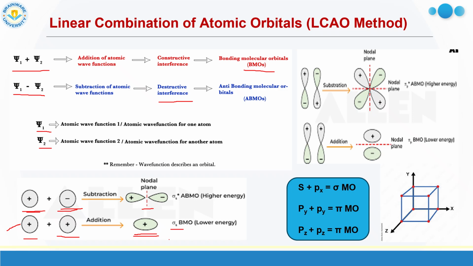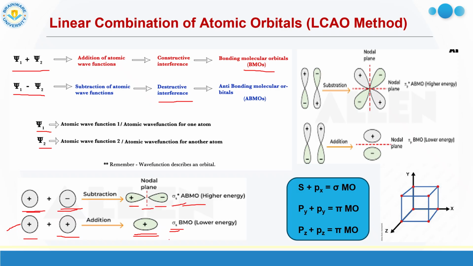So at the nodal point, there will not be any probability of finding an electron or orbital. You can see on the opposite side of the node, there is opposite symmetry. On the left side is positive symmetry, the right side lobe is negative symmetry. So this type of MO is formed. This is the unstable MO, and this is the antibonding MO, and as the bonding MO was sigma, it is the sigma star.